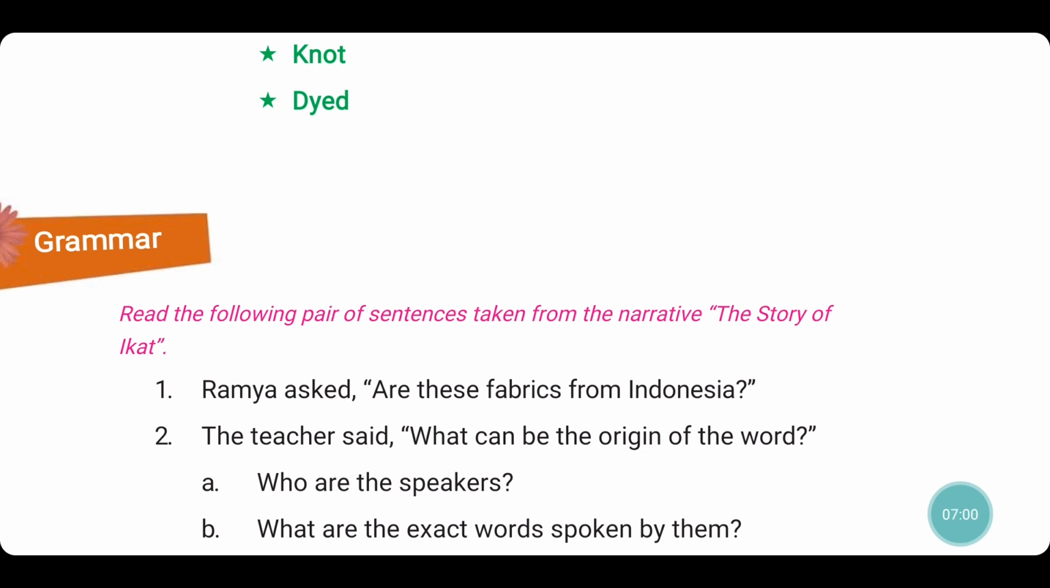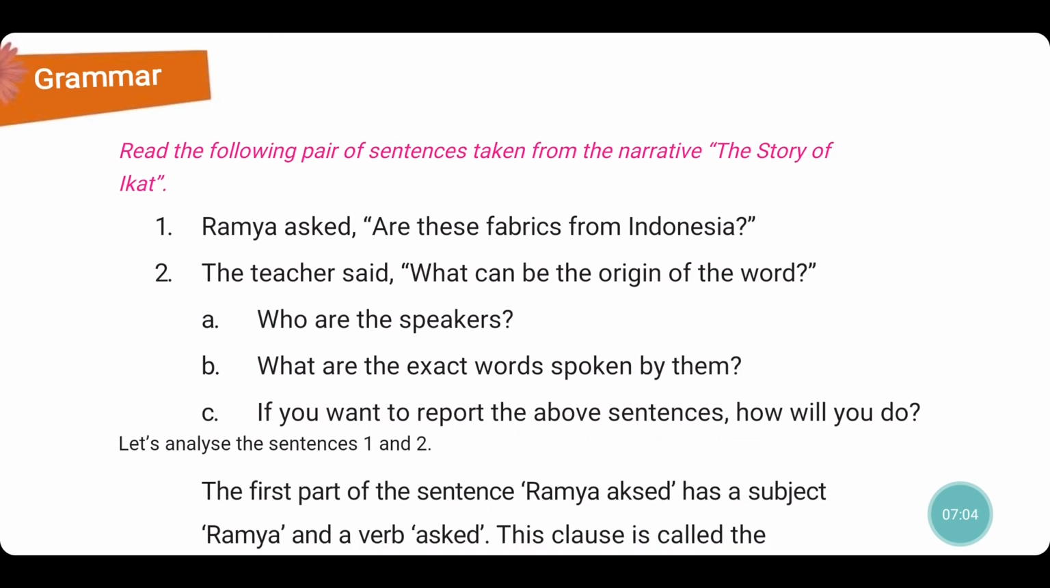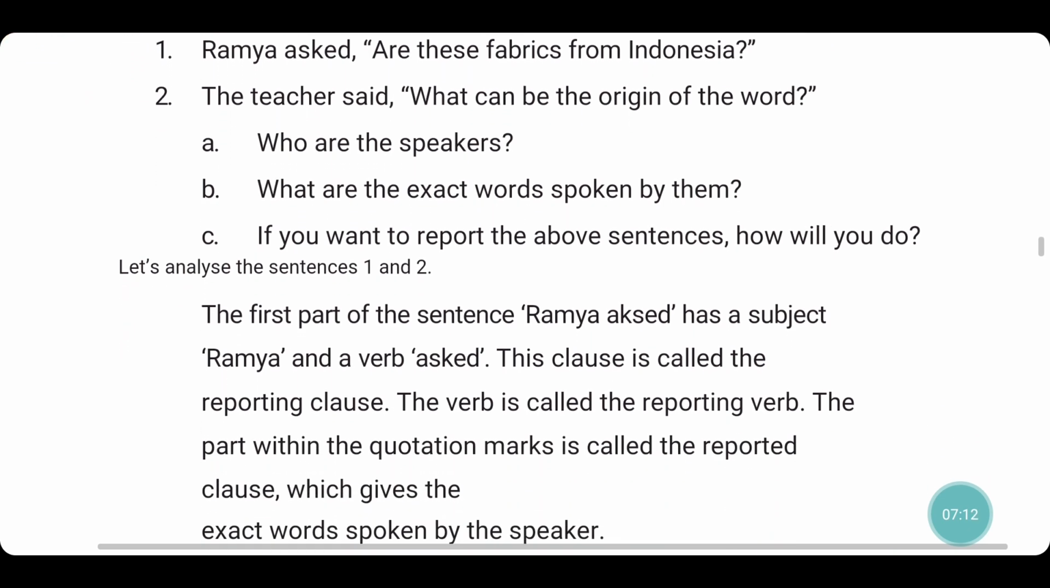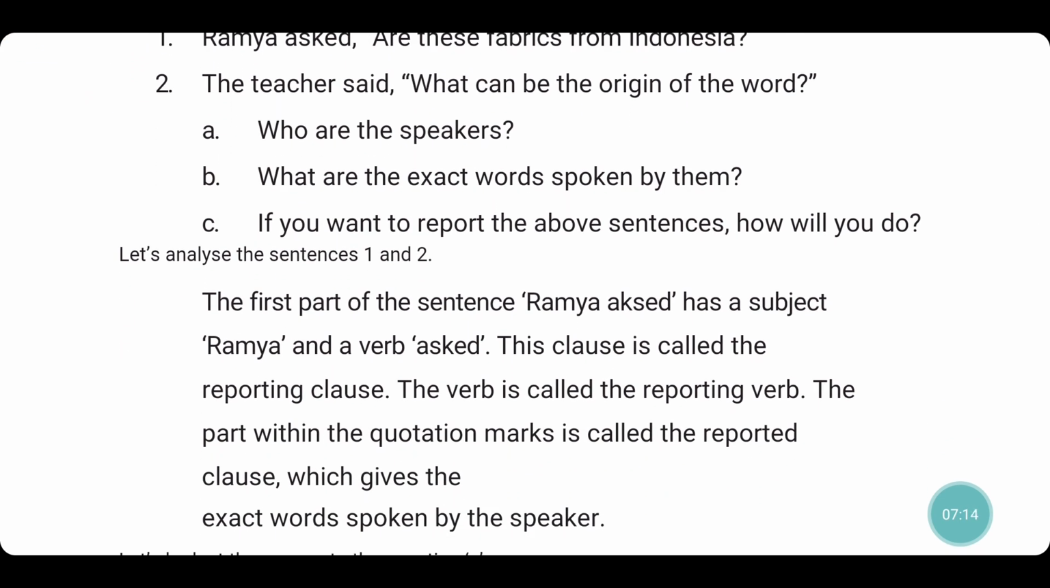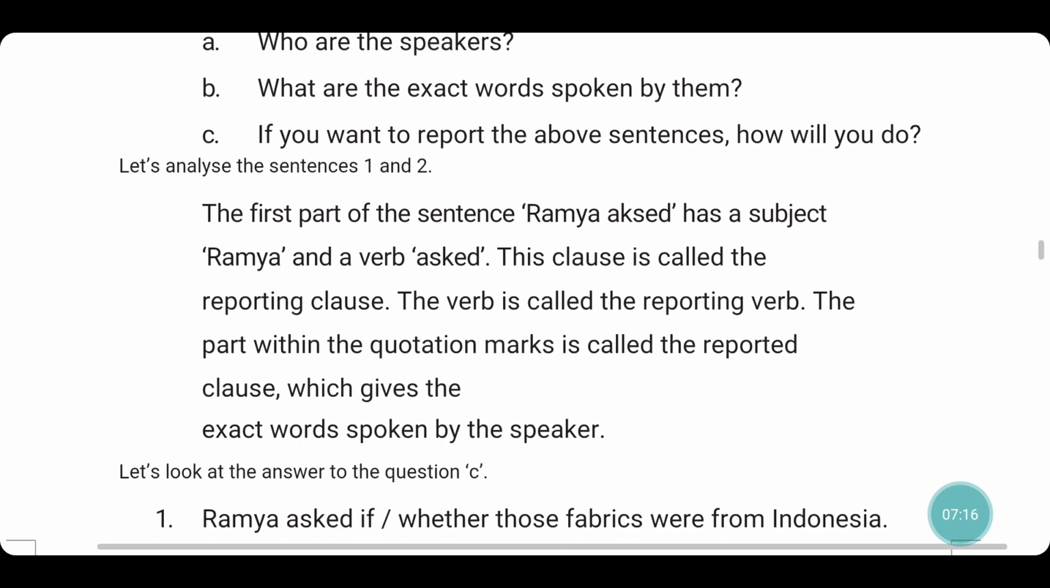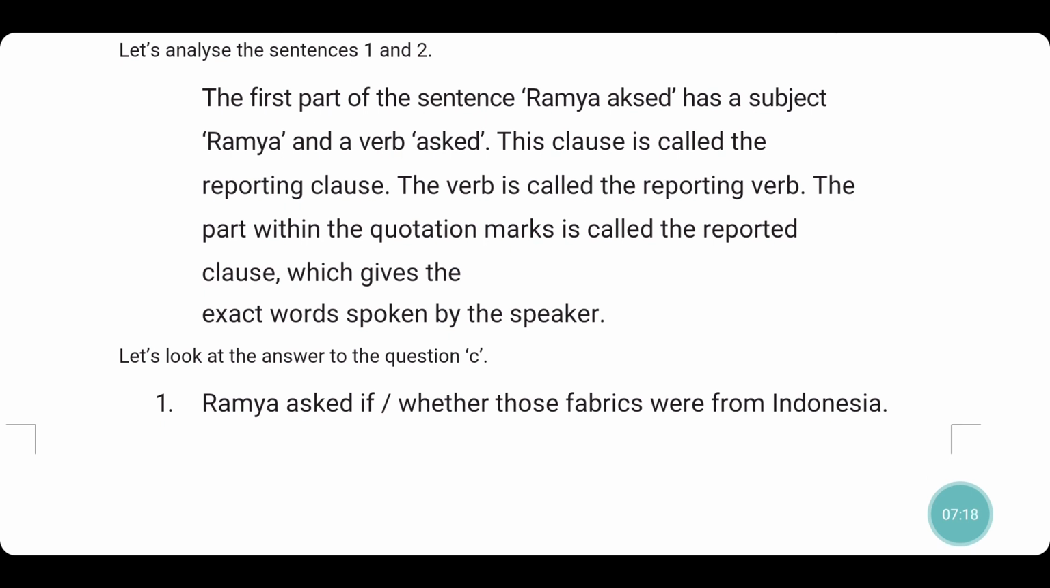Read the following pair of sentences taken from the narrative, The Story of Ikat. Ramya asked, "Are these fabrics from Indonesia?" The teacher said, "What can be the origin of the word?" So here we see some sentences with questions, and now we are learning how to make direct speech into indirect speech. The other name for indirect speech is reported speech.